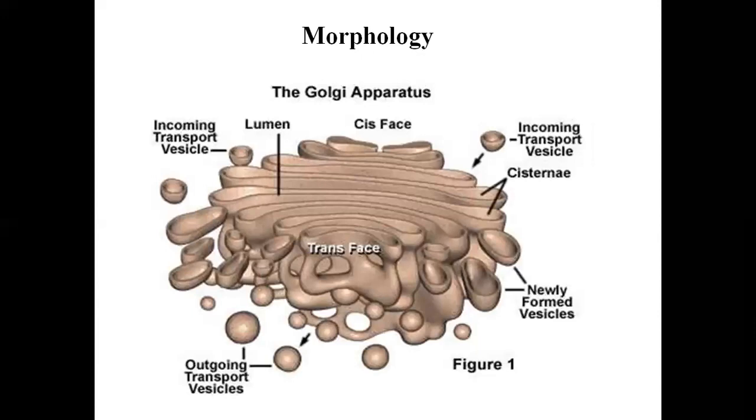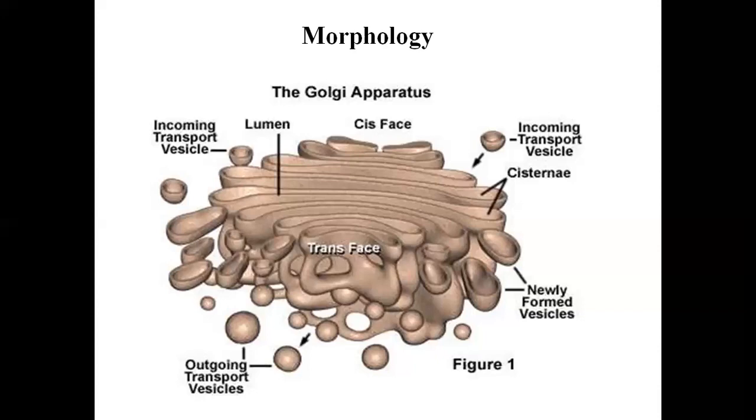So the basic morphology of this Golgi apparatus is as shown in the picture. The Golgi apparatus has an incoming transport vesicle, then the lumen in between the incoming and outgoing vesicle, then the cis space, then the outgoing transport vesicle, then the newly formed vesicle, as shown in the figure.